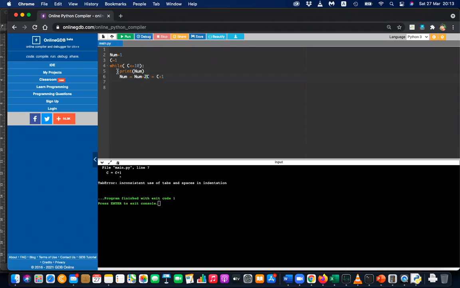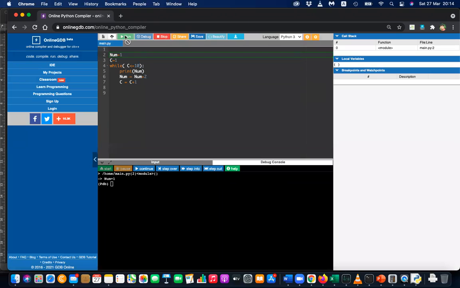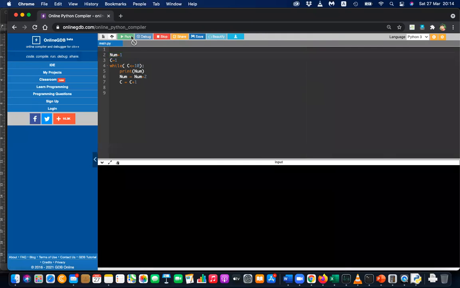Let's erase this one, print, and num equal num plus 2, then c equals c plus 1. Okay, you can see it's generating the output 1 to 19.